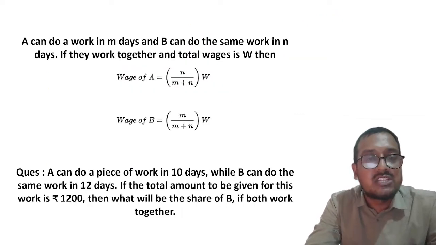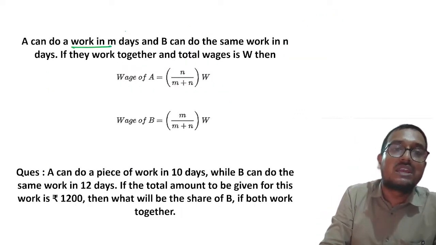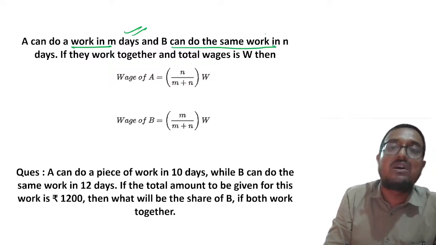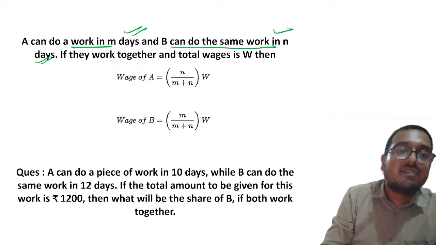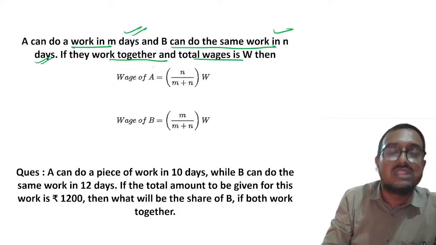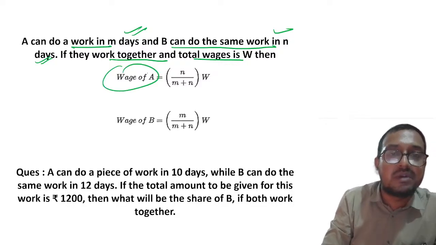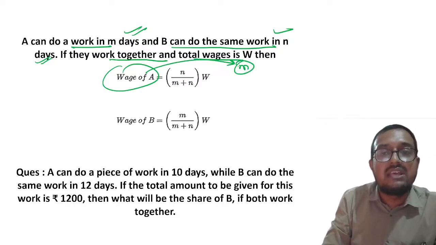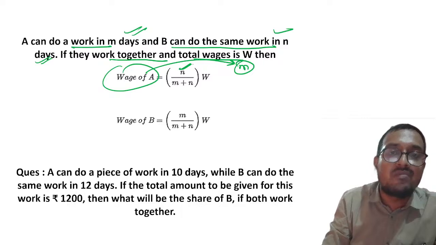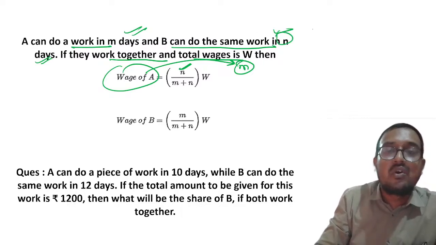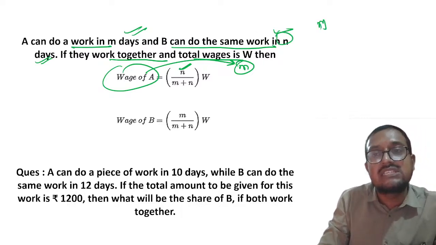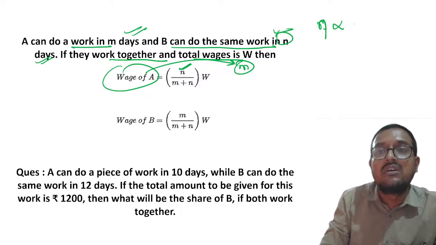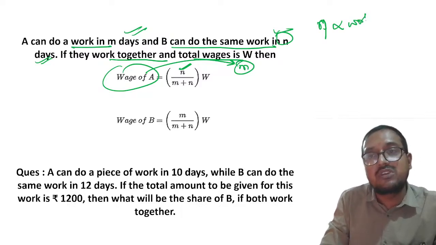Okay. Now, my dear students, suppose A can do a work in M days and B can do the same work in N days. If they work together and the total wage is W, in that case, what will be the wage of A? Please remember, A was doing the work in M days, but on the top, what will we put? We will put N. Why? Because efficiency is directly proportional to work per day, and work per day is inversely proportional to time.